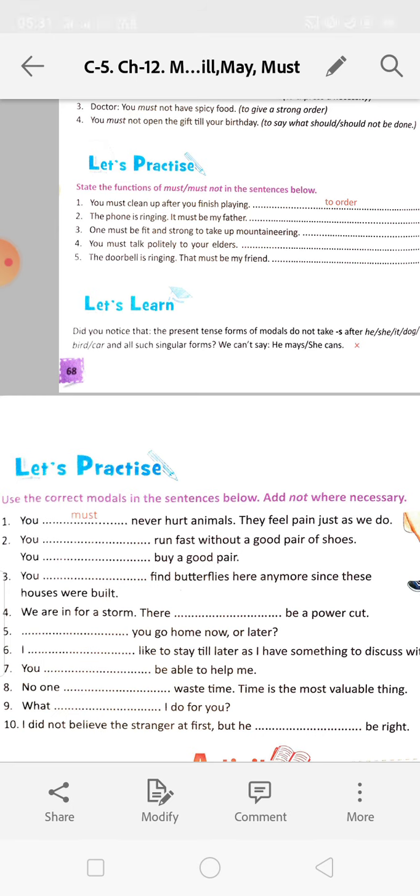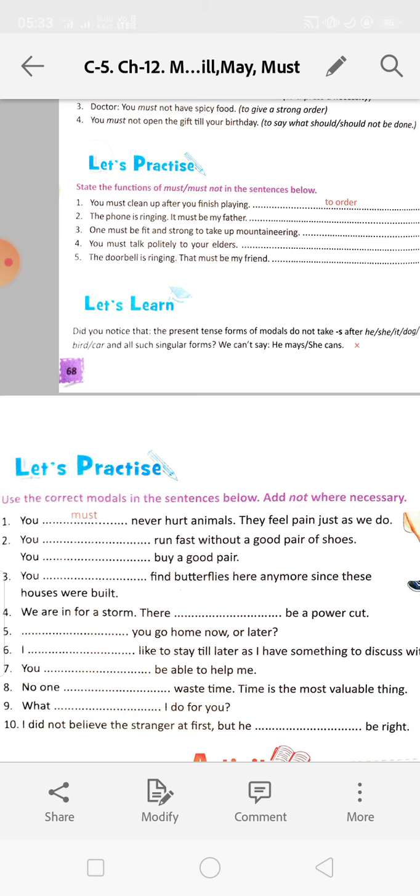You must buy a good pair. Starting the exercise, let's practice page number 69. We must never hurt animals. They feel pain just as we do. You may not run fast without a good pair of shoes. You must buy a good pair.